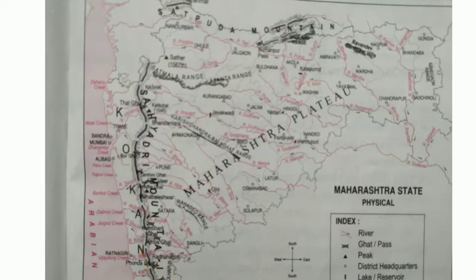Now the second question is, what is the name given to the region to the west of this mountain? So the region to the west of the mountain is called the Konkan region. Now the third question students, on the shore of which sea does this region lie? This region lies on the shore of the Arabian Sea. Now the fourth question students, what is the area of the east of the Sahyadri mountain called? It is called the Plateau region.